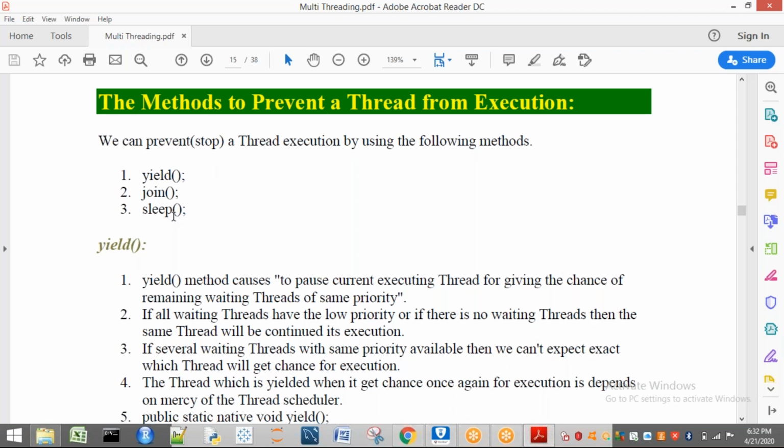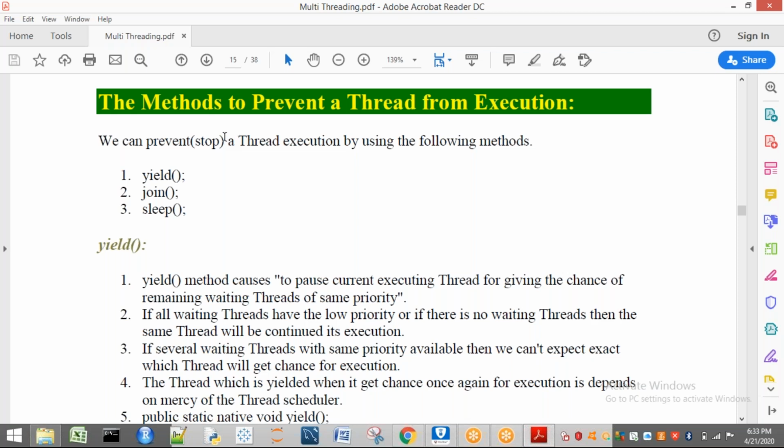First, I am going to explain the yield method. These three are very important. Yield is a method which is present in the Thread class. You have to remember one thing. Till now, we have seen run, start, getName, getPriority, setPriority, and currentThread. These are all methods of the Thread class. Now we are going to see three more methods that we apply on threads. That means these three methods have to be present in the Thread class only.